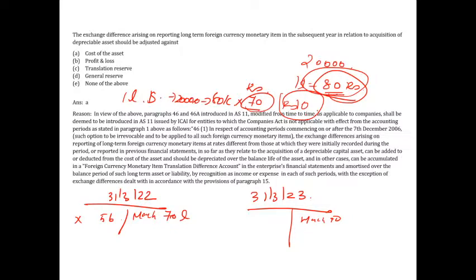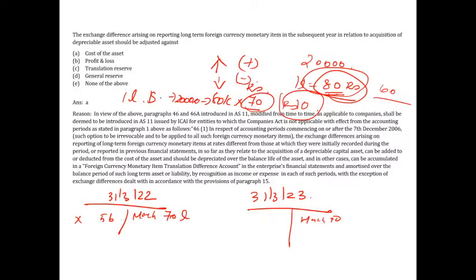Ma'am, but this is notional. No, suppose next year while I am reporting or paying it, the rupee value has appreciated. It has come down to 60 rupees or something. Then no problem, it is a profit. Your liability has reduced because of your exchange difference. Then adjust the same amount with your cost of the asset. Reduce it from the cost of the asset. That's it. If there is an incremental in your liability, then add it to the cost of the asset. If there is a decrease to your liability, then minus it from the cost of the asset.